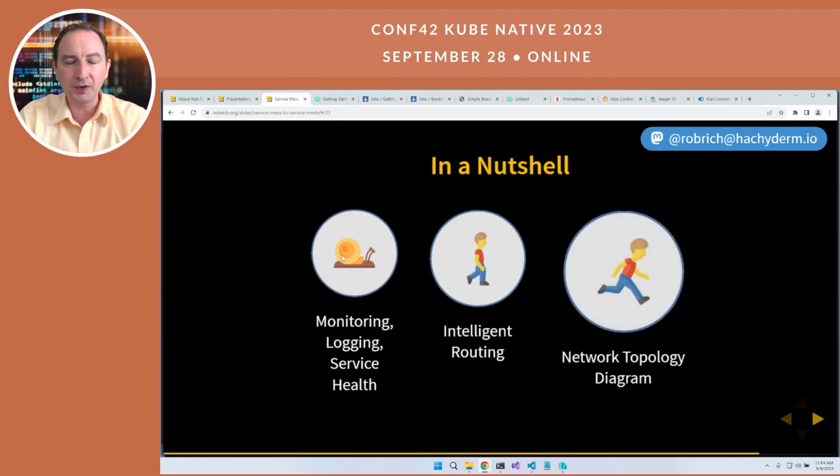We were able to virtually route between versions while both of them were working simultaneously within our cluster. And when we upgrade from walk to run, we get a live network topology diagram that shows us exactly what's happening in our cluster. Distributed traces, live network diagrams. We get great monitoring and diagnostics from our system because we're proxying between each of those microservices.